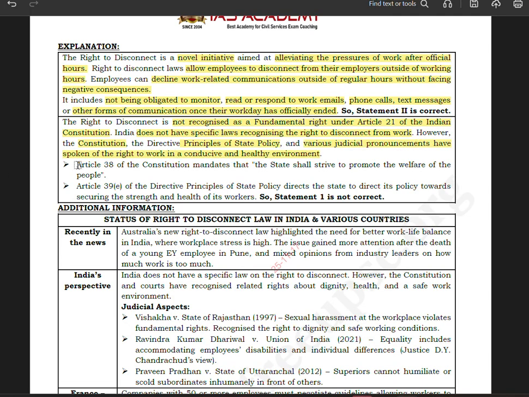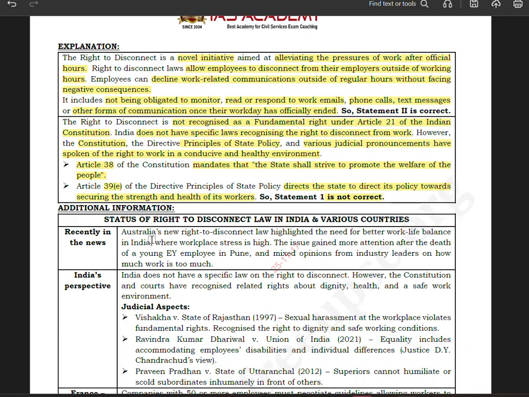Article 38 of the Constitution mandates that the state shall strive to promote the welfare of the people. Again, Article 39B of the directive principles of state policy directs the state to direct its policy towards securing the strength and health of its workers. So statement one is incorrect.